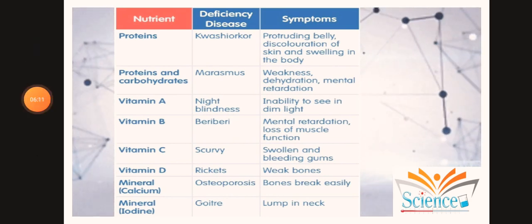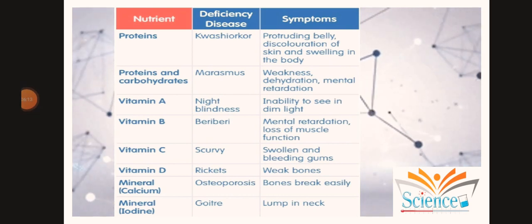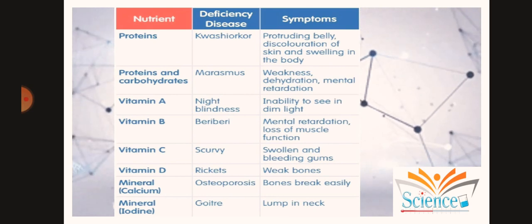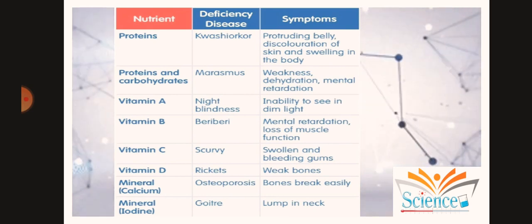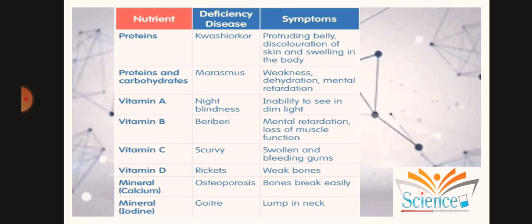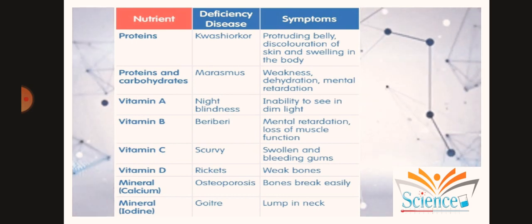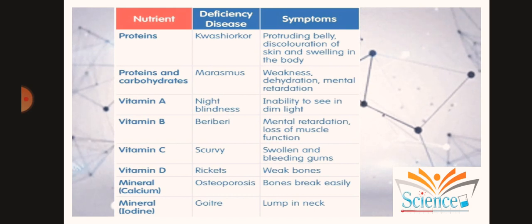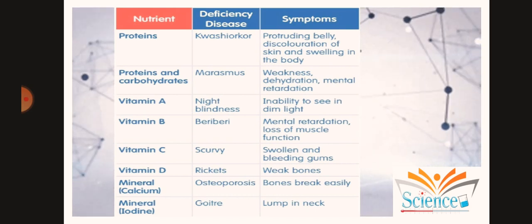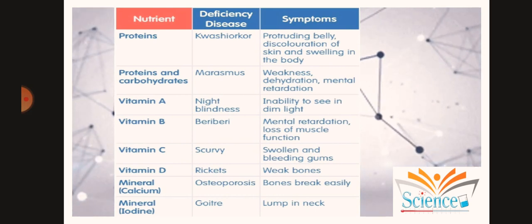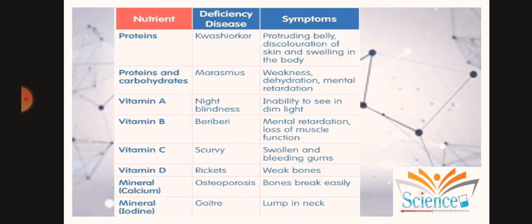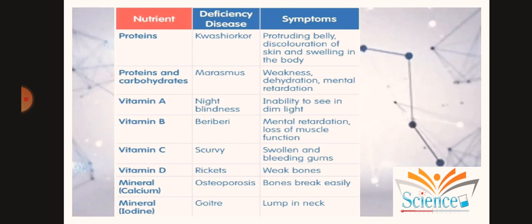Now, for example, scurvy is caused by vitamin C deficiency, beriberi by vitamin B1 deficiency, and goiter by iodine deficiency. The second group of diseases is caused when one or more parts in the body do not function properly. For example, diabetes is caused, as I discussed right now, when the pancreas does not produce enough insulin in our body. So the sugar level in the blood increases and we suffer from diabetes.